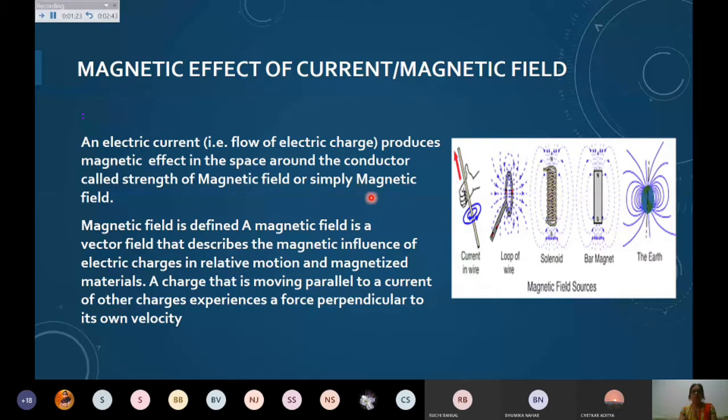If you want to define the magnetic field, it is simply like the electric field. It is an influence around the current carrying conductor, and due to that there is some movement in the magnetic needle or some magnetized materials around it. So it is creating an influence that can be observed. We will discuss the magnetic field in detail, and you will come to know that it is also a vector field like the electric field.